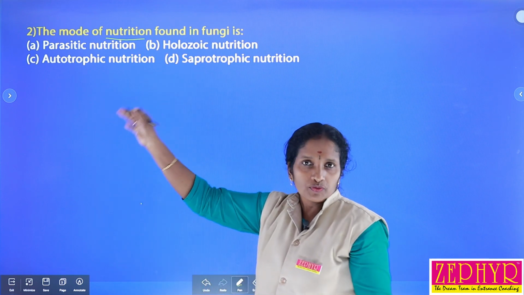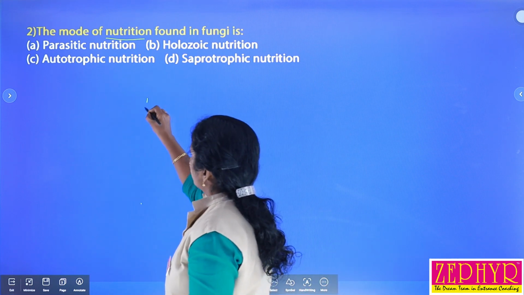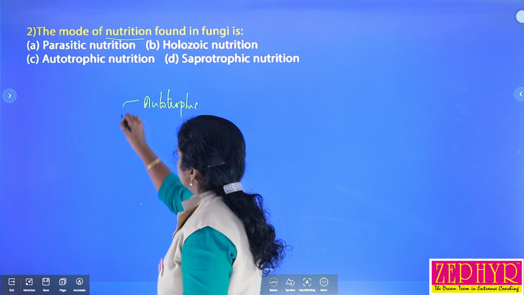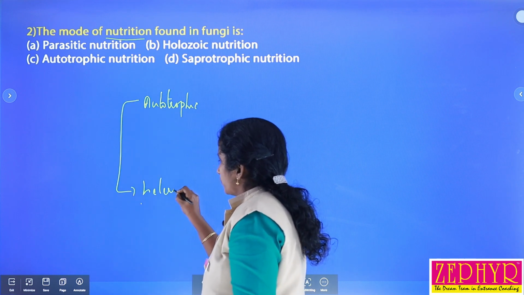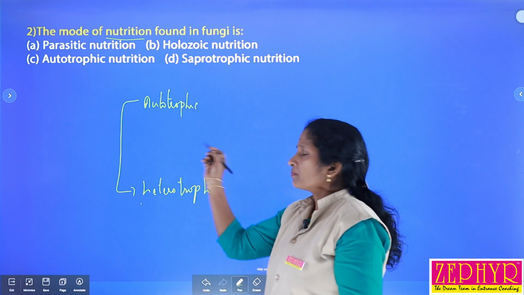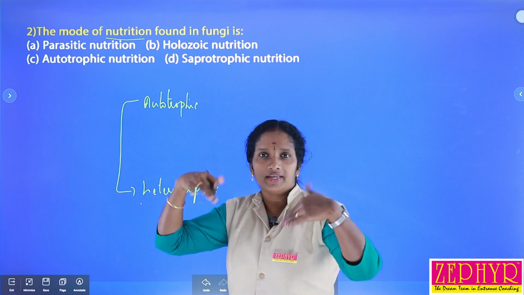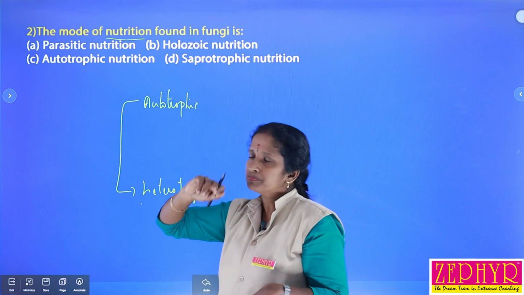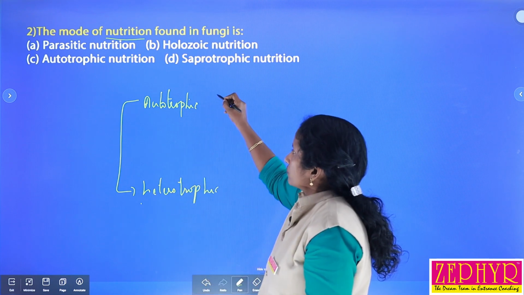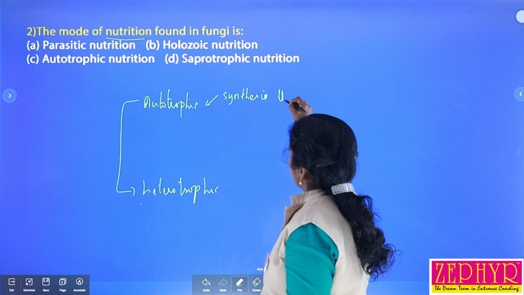There are different types of nutrition, autotrophic and heterotrophic, isn't it? The mode of nutrition is mainly of two types, autotrophic mode of nutrition and heterotrophic mode of nutrition. Autotrophic mode of nutrition means the organisms, especially plants, synthesize their own food materials by themselves. That is called autotrophic. Most of the autotrophic organisms are photosynthetic or chemosynthetic. So autotrophs synthesize their own food materials.